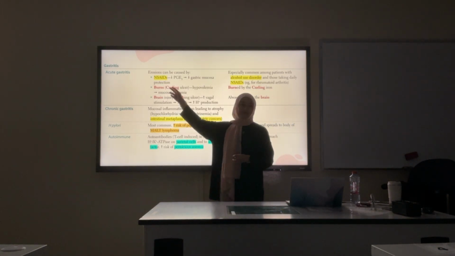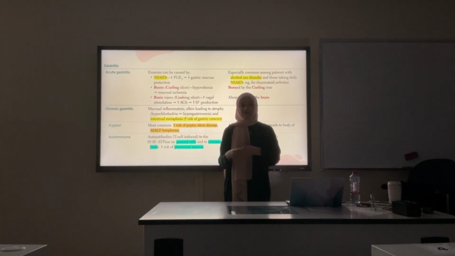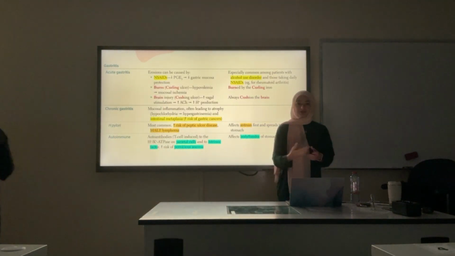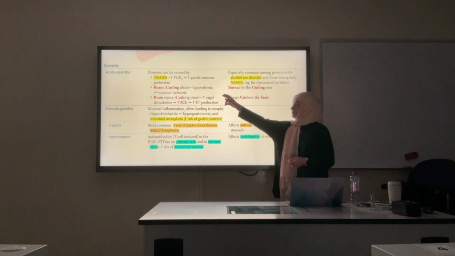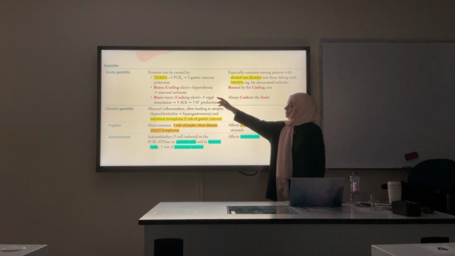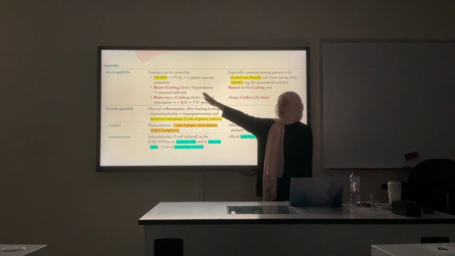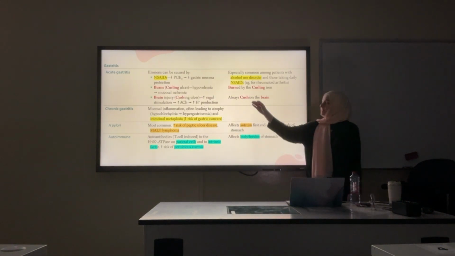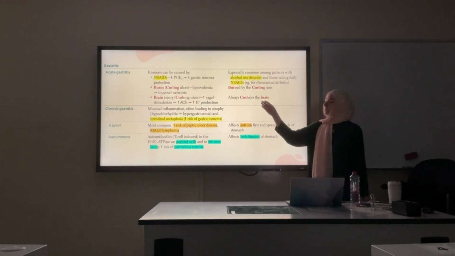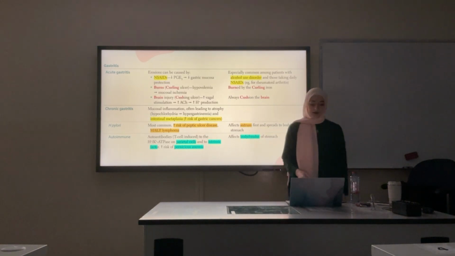Burns can cause acute gastritis because hypovolemia can decrease the blood flow to the stomach. The blood will be diverted to more vital organs like the brain and the heart. So burns can also cause ulcers, as well as brain injury. These two examples are not in your lecture, don't really worry about them. Chronic NSAID use can cause gastritis, okay? It's mainly among those who take NSAIDs for a long time, like people with rheumatoid arthritis, and people with alcohol use disorder can also have this.